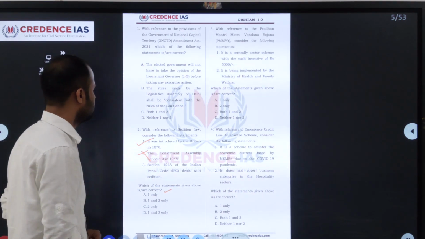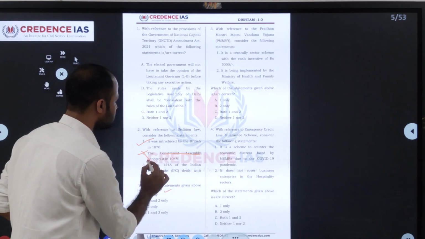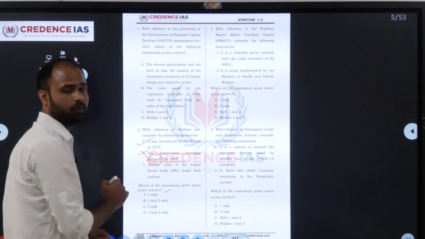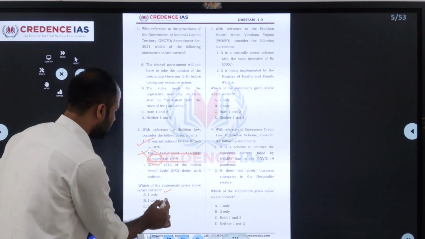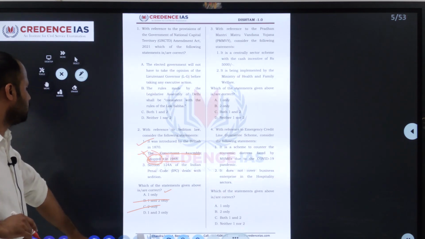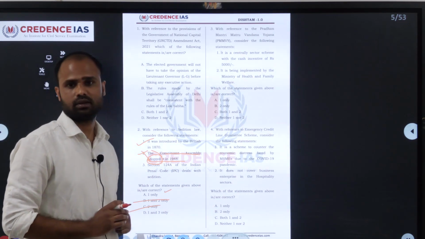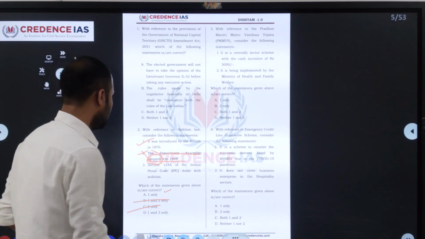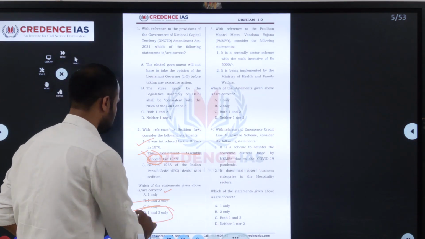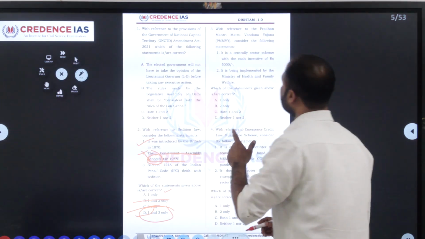Okay, with this information, we'll try to eliminate. We know the Constituent Assembly has dropped it, but the statement says adopted. So this one is the wrong one. By eliminating 2, the options containing 2 have gone, so we are left with only A and D. Next, section 124A of IPC deals with sedition. It's the right one. So the answer is 1 and 3. So our answer is D. We'll move to the third one.